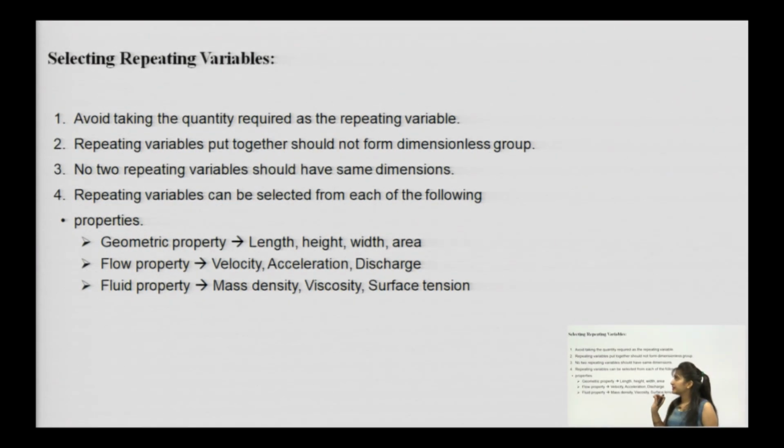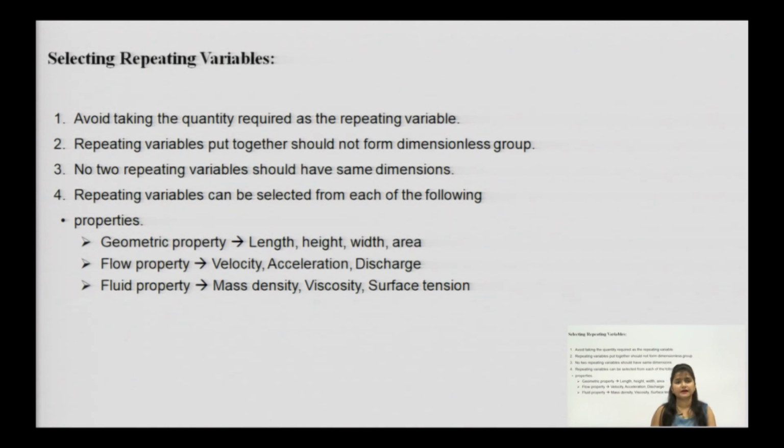When selecting repeating variables, you need to avoid taking the quantities required as repeating variables. Repeating variables put together should not form a dimensionless group. They should be taken care of, and no two repeating variables should have the same dimensions. You cannot take two different variables that have the same dimensions, like velocity and acceleration.